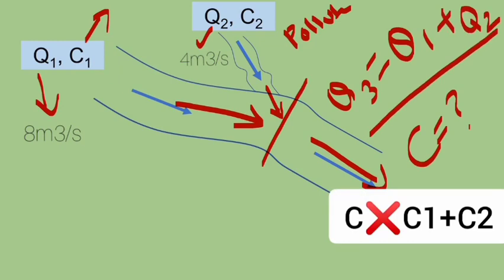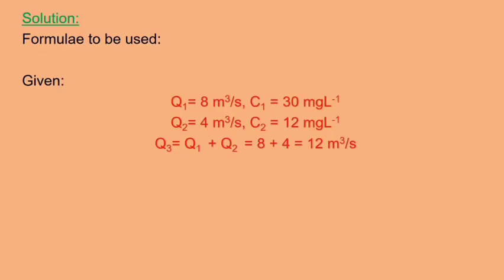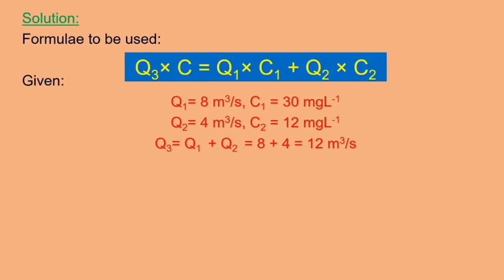But this is not the same in the case of finding the concentration of the pollutant. We can't simply add C1 plus C2 to get the new concentration, that is C. So to find the new concentration of the pollutant, we have to use this formula. Note this formula as it is going to help you every time. The formula is Q3 multiplied by C is equal to Q1C1 plus Q2C2. As the mass is balanced on the LHS as well as the RHS, that's why it is called the mass balance approach. So we learned which formula will be used here, and we have also noted down all the given values.